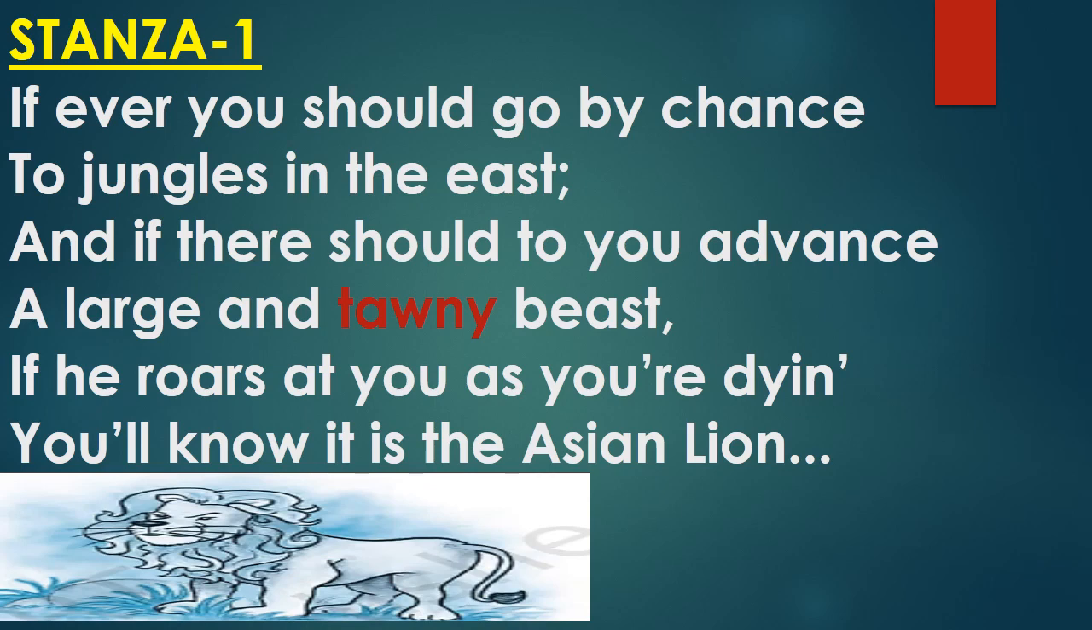This simple rule will tell you that it is the Asian lion. If he roars while you are dying, you can at once know that it is an Asian lion. So this is the way to identify the Asian lion. So the poet says that an animal who starts coming towards you in the eastern jungle, whose skin is brownish in color and roars at you very dangerously, is an Asian lion.